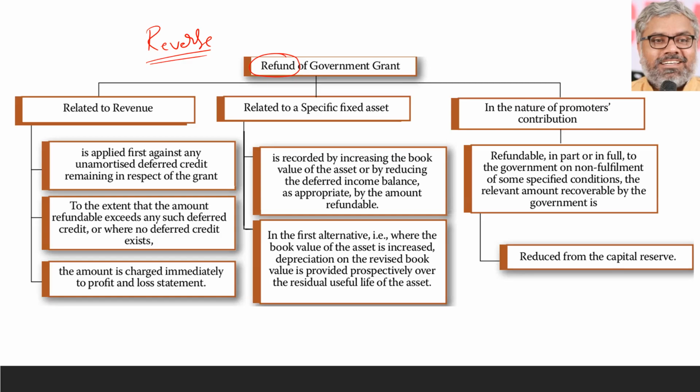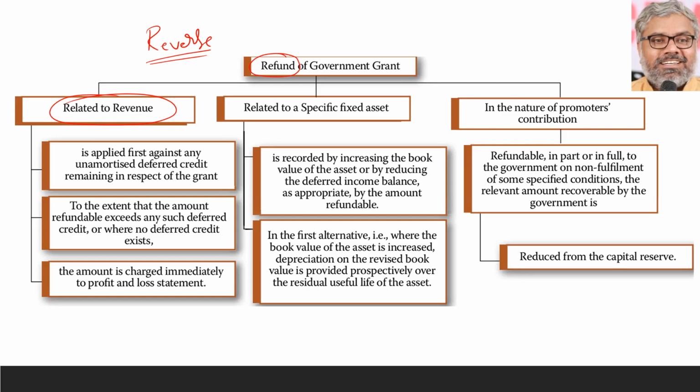But reverse does not necessarily mean that all the things will have to be reversed exactly. It depends upon the amount of refund. So depending upon the amount of refund, the reversal entries have to be passed. Entry is a reversal entry, no doubt. The amount could be different. That will depend upon the facts of the case, which we have to calculate in the questions that we will face. So the simple logic for refund of government grant is nothing but reversal of the entry. Let us take one by one how this refund has to be treated. If the grant is a revenue grant already received, that means it was already credited to the P&L account.